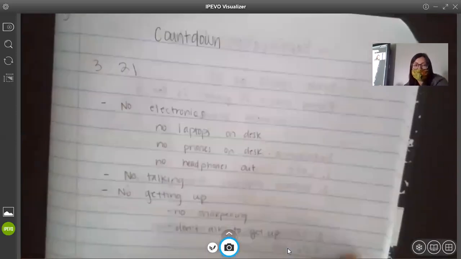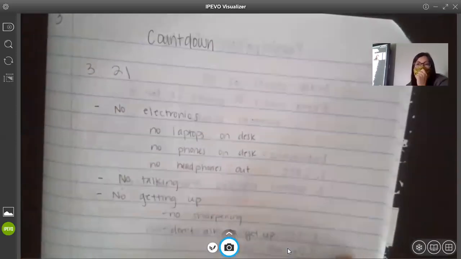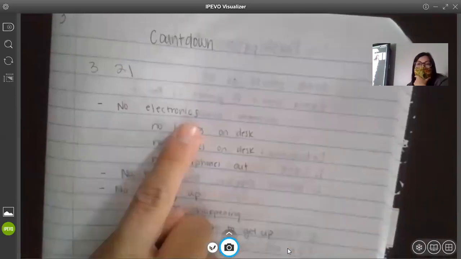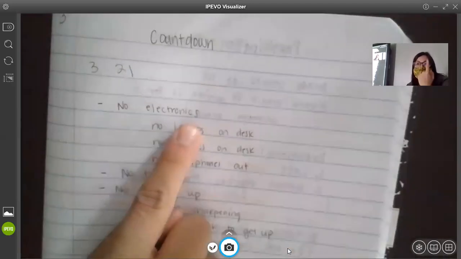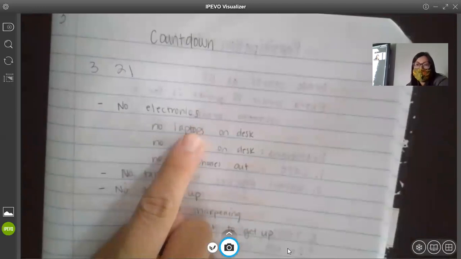All right, so this you should have written, but if you don't, pause it. This explains the countdown. That's when I count 3, 2, 1. These are a couple of reasons that you would get points deducted. If you have electronics out, so that means if they're visible, like I can see them, not necessarily if you're using them. So you cannot have laptops on your desk.